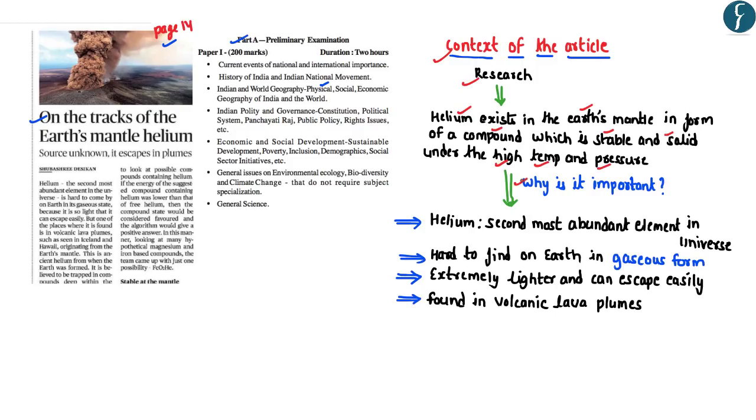Now why does this become important? Because helium is considered to be the second most abundant element in the universe. However, it is hard to find helium on the Earth's surface in a gaseous form. This is because helium as a gas is extremely light and can easily escape from the Earth's surface. So during the volcanic eruptions, the helium, which is found in the form of a solid compound in the Earth's mantle, gets emitted through the volcanic lava plumes. So these are some of the important aspects which one should know with respect to helium.